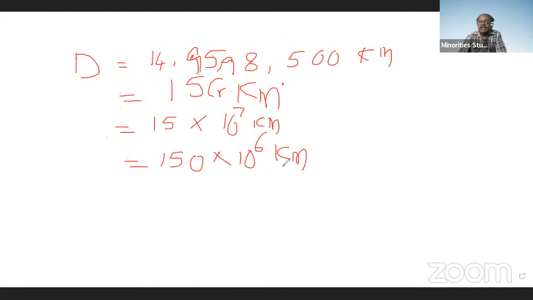10 to the power of 6 is nothing but a million. So that is also written as 1 million, and 150 means this is 150 million kilometers. 150 million kilometers is known as 1 astronomical unit.